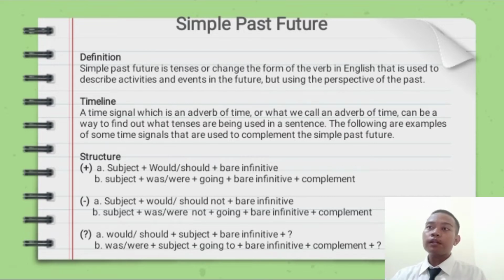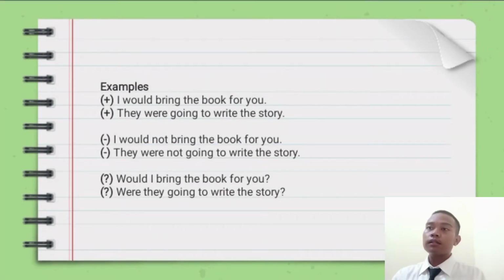Example. Positive: I would bring the book for you. They were going to read the story. Negative: I would not bring the book for you. They were not going to read the story. Interrogative: Would I bring the book for you? Were they going to read the story?